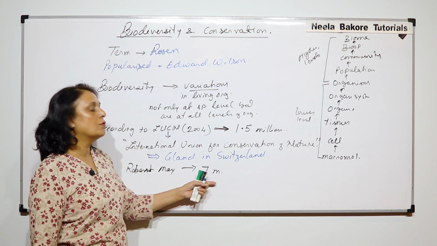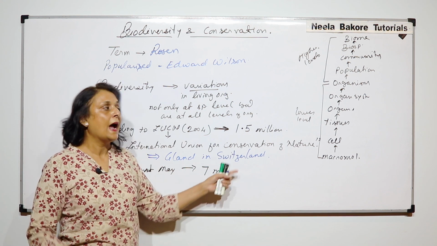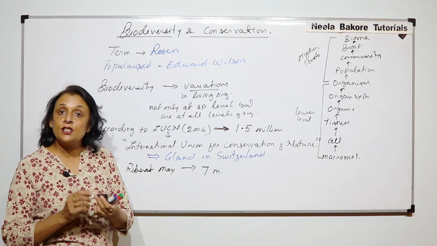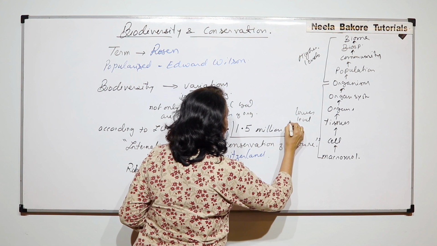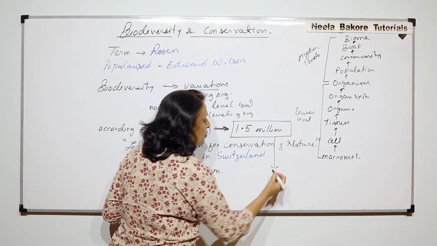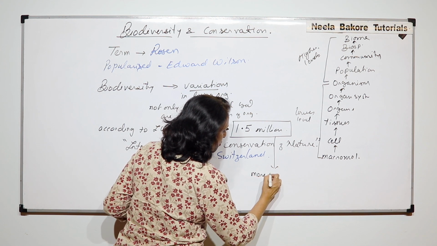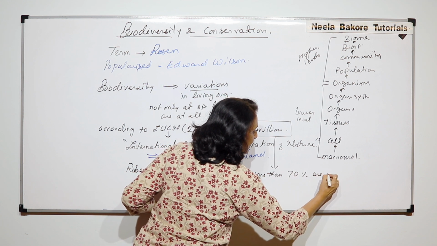So according to Robert May, 7 million should be the number, out of which we have discovered 1.5 million so far. Out of this 1.5 million, slightly more than 70% are animals.